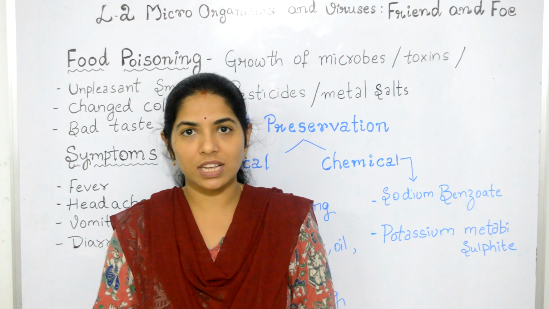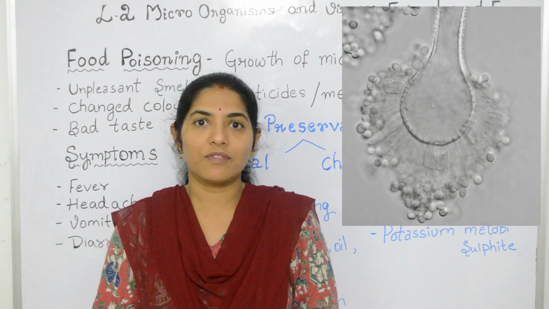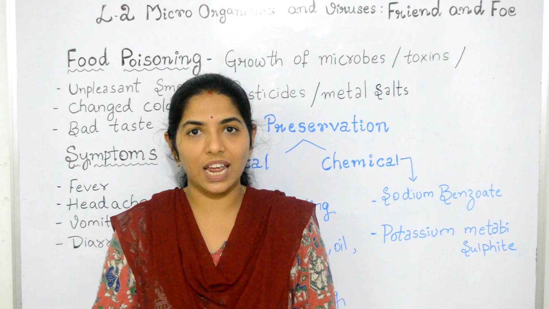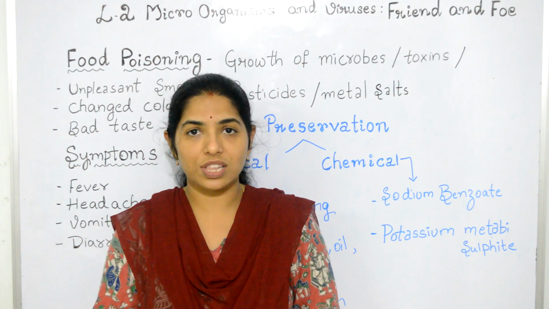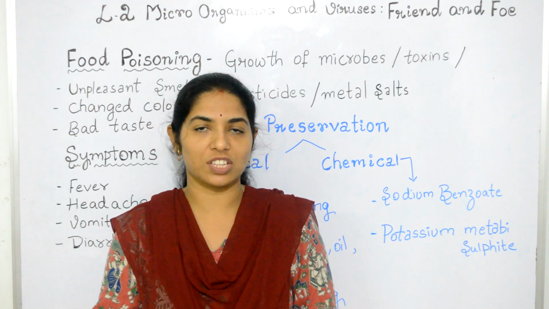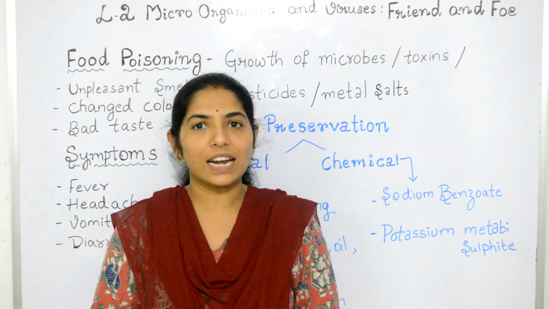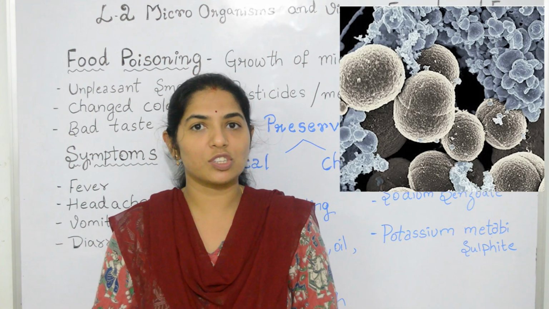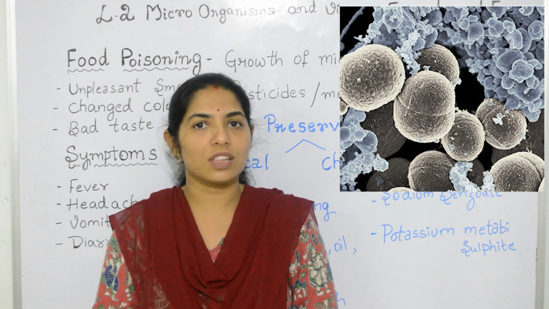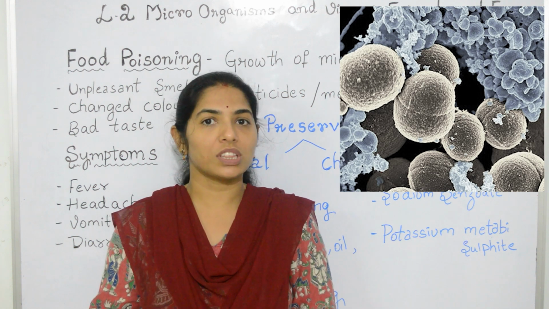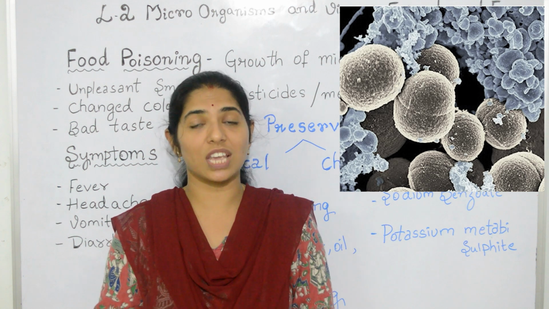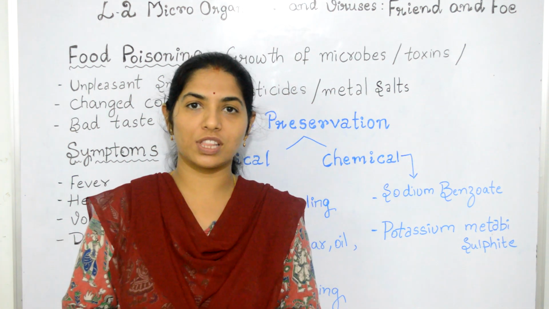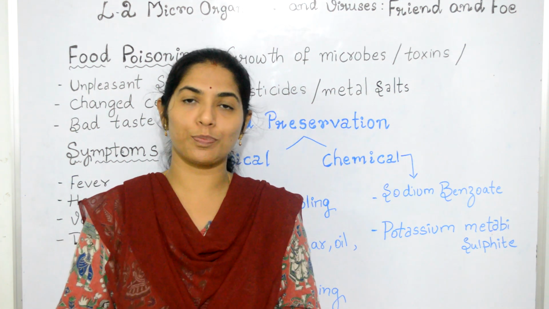Another example is Aspergillus, the fungus which releases a toxin called aflatoxin. This fungus usually grows on grains and vegetables, and it causes liver damage when people consume such grains and vegetables. Another toxin is produced by staphylococci. The toxin produced by staphylococci is very heat resistant. It does not even get damaged when heated to very high temperatures. So to avoid food poisoning, we have to take proper care to preserve the food.